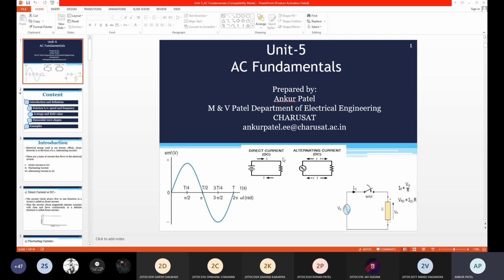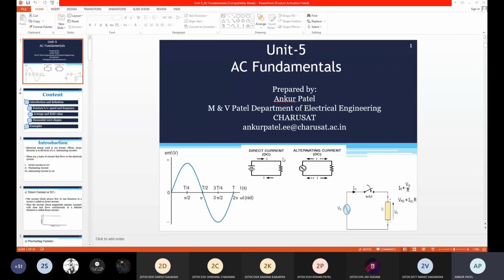Then we did the analytical method to find the average value of sinusoidal current and half wave rectified current. For the sinusoidal current, we are taking the integral of the sine wave, and we know I average equals the area under the curve divided by the length of the base over the cycle.